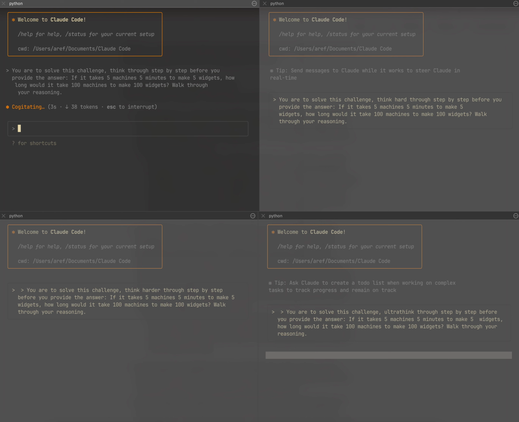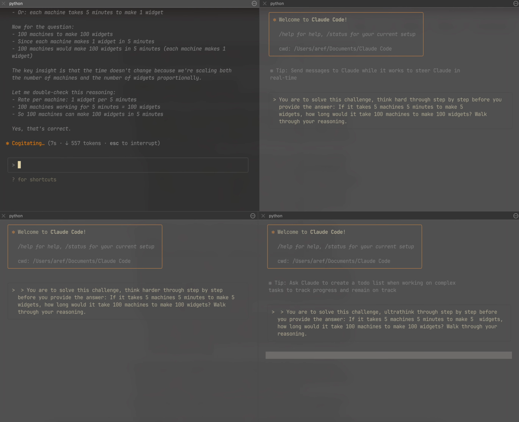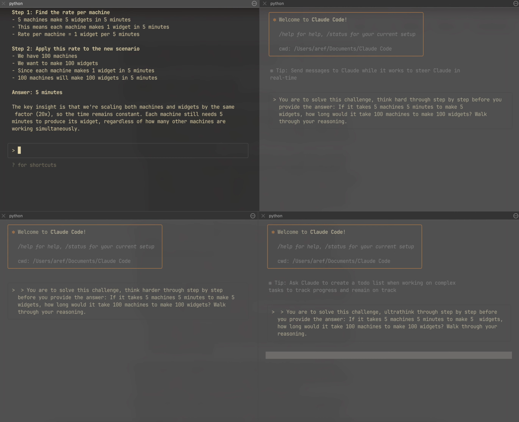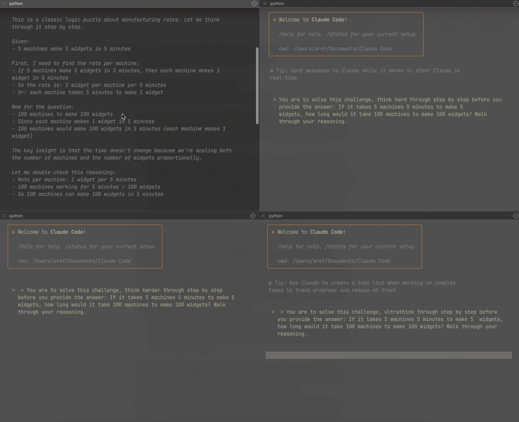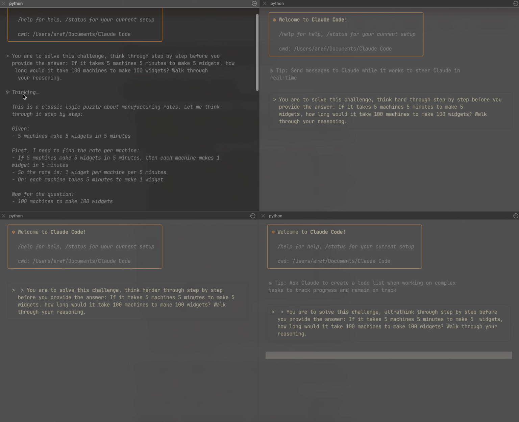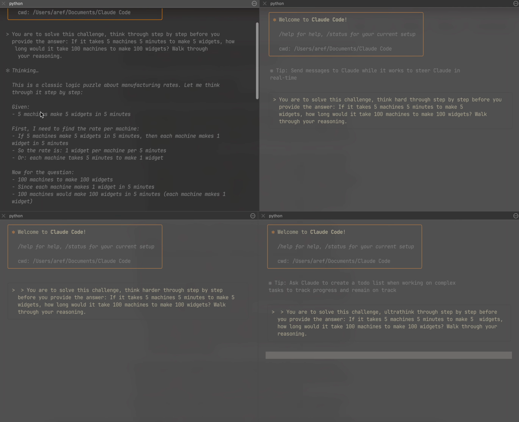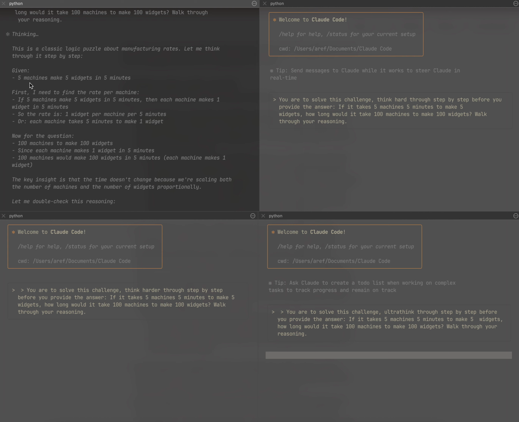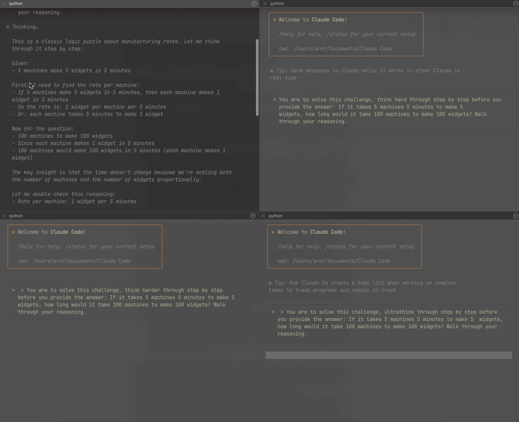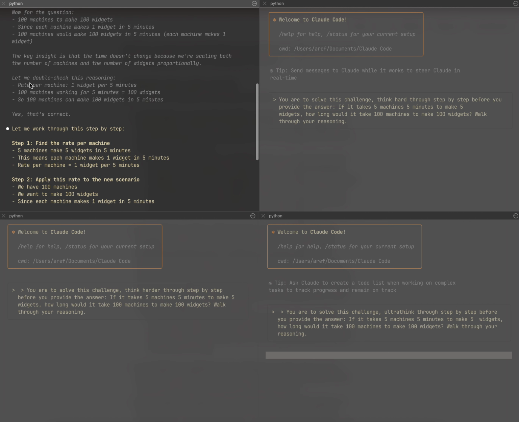So the challenge here is a logical one. If it takes 5 machines 5 minutes to make 5 widgets, how long would it take 100 machines to make 100 widgets? And walk through the reasoning. So let's see the first answer. You can see here all the thinking is taking place with the detailed approach that Claude Code is choosing.